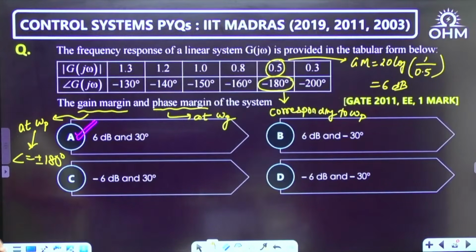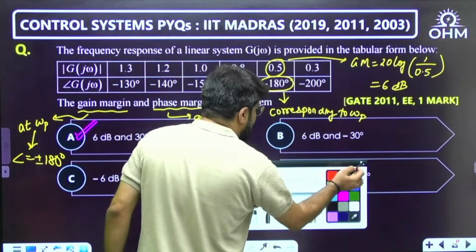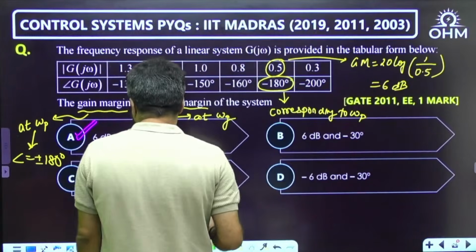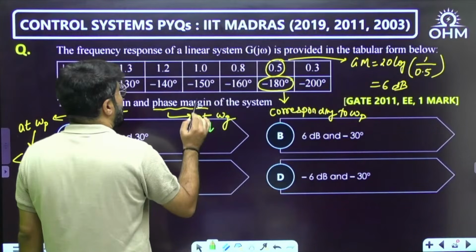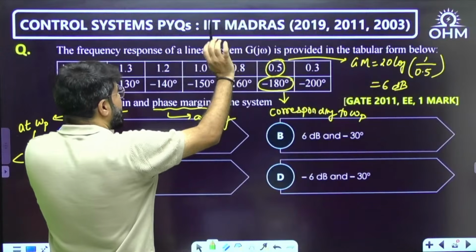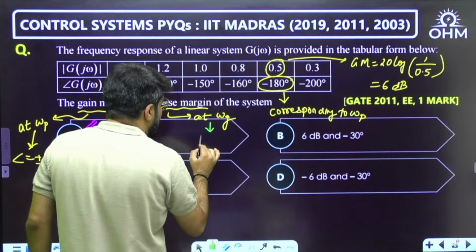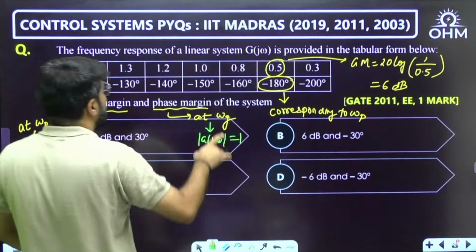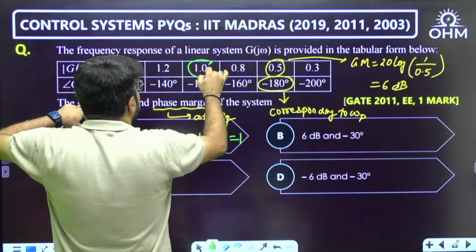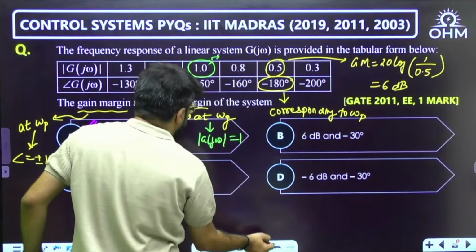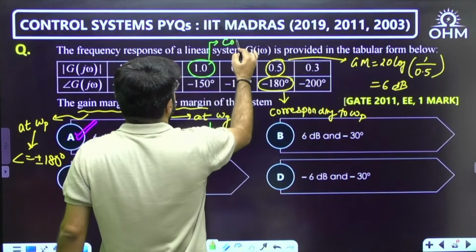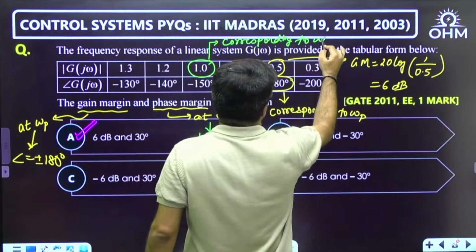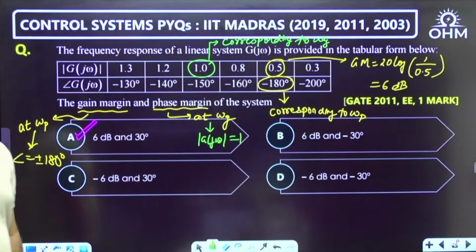Right, now let us find out how the phase margin is 30. See here, phase margin, as I told you, is calculated at omega g. And what is omega g? Here only H(j omega) is not given, meaning unity feedback. This is the frequency where the magnitude, mod G(j omega), should be 1. So where is the magnitude 1? Here. I will say that this is the value corresponding to omega g.